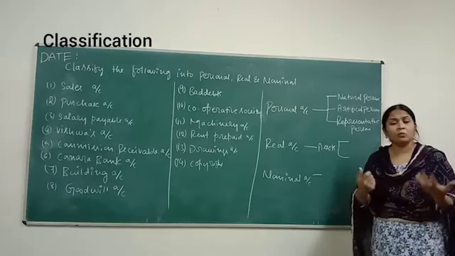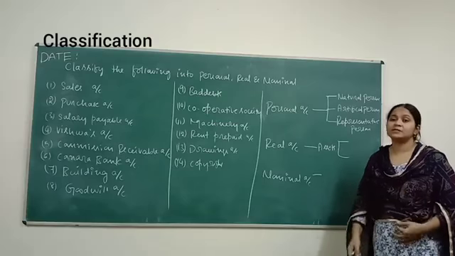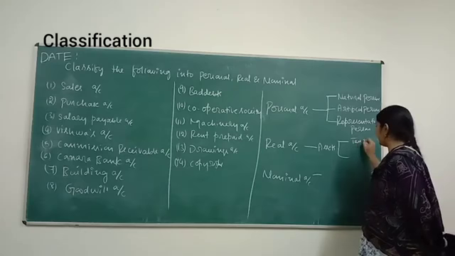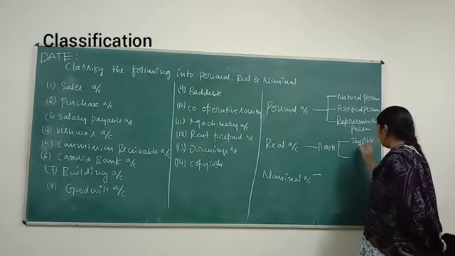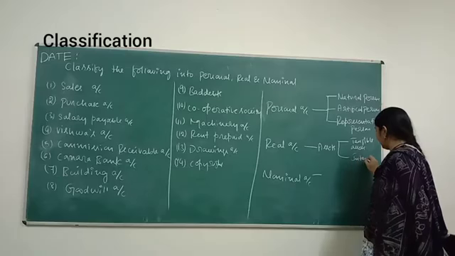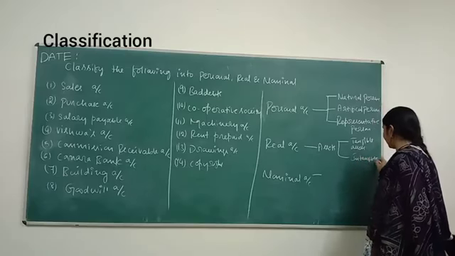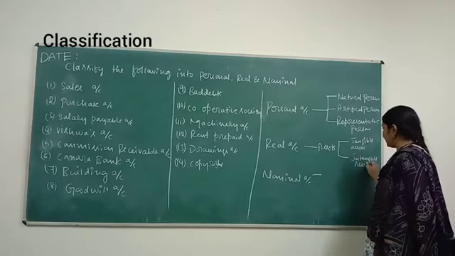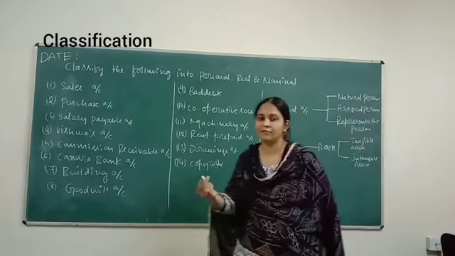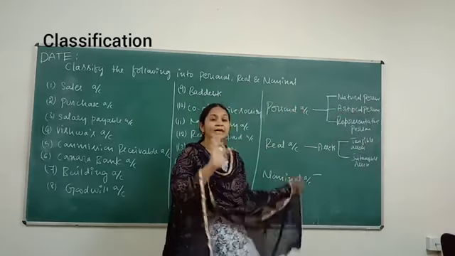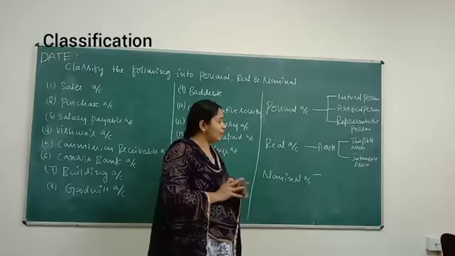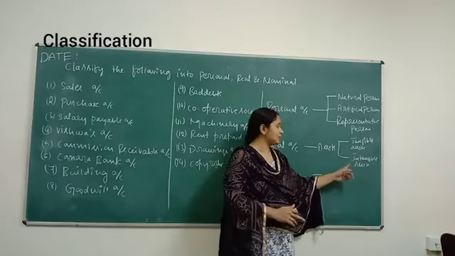Assets can be divided into two types: tangible assets and intangible assets. Tangible assets are those assets which you can touch and feel, for example furniture and computers.